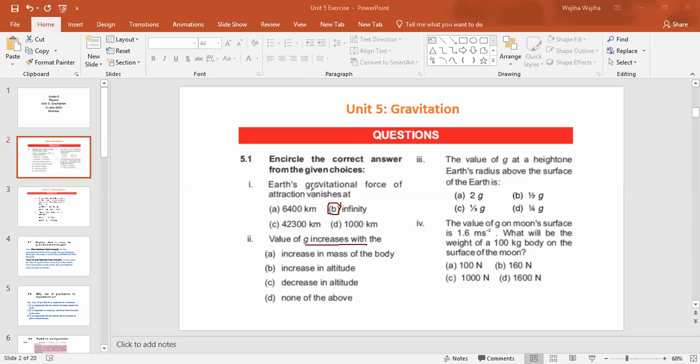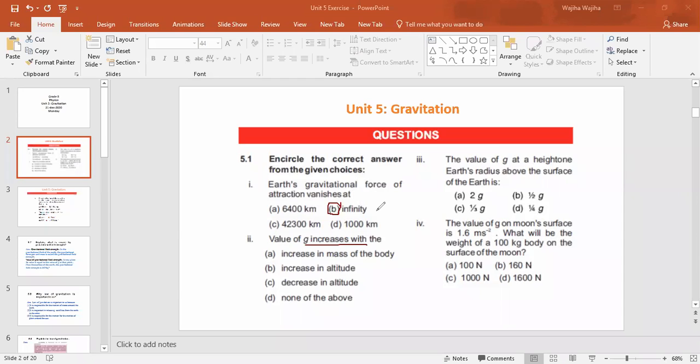First one is Earth's gravitational force of attraction vanishes at 6400 kilometer, infinity, 42,300 kilometer, or 1000 kilometer. The right answer will be option B. According to the law of gravitation, a gravitational force is always between two bodies, right? So it can vanish at infinity.